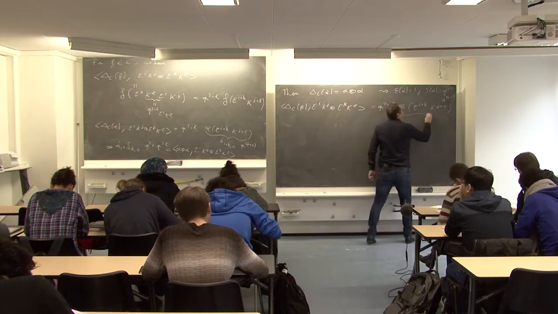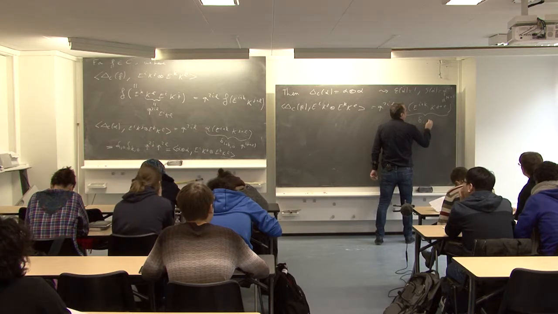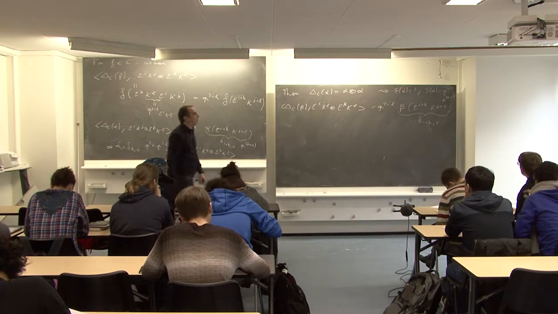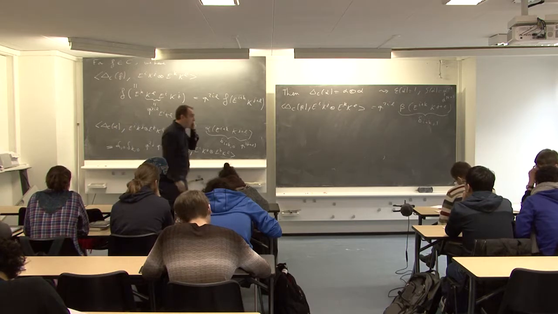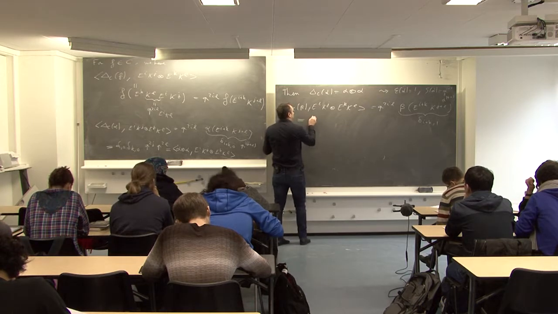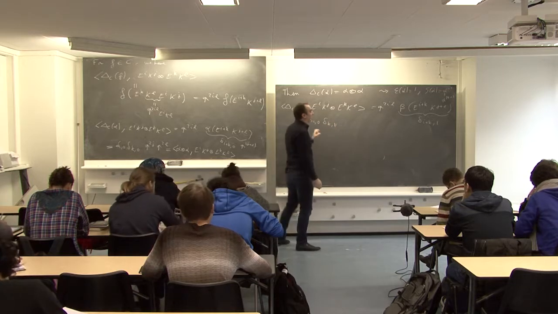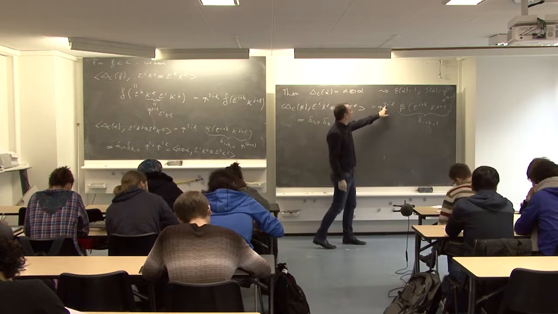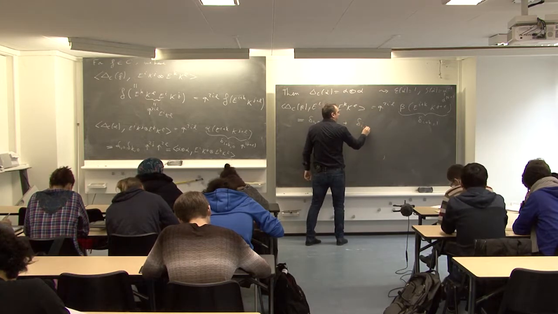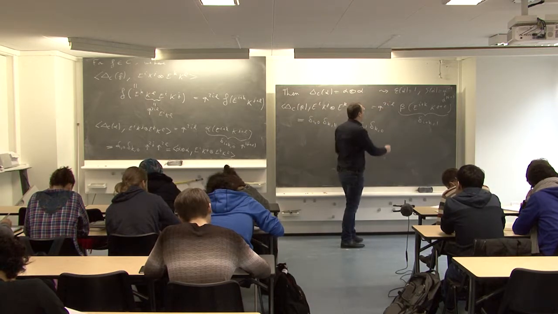And so we know that this is delta i plus k is 1. So when do we have i plus k equal to 1? There are two cases. First, i is 0, k is 1. So when i is 0, we just have here 0. And now the other case is i is 1 and k is 0. And here we have q to n.